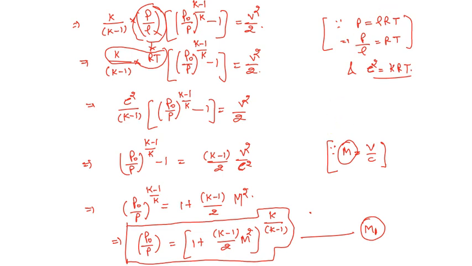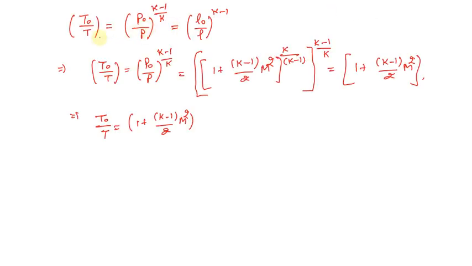And when we want to find out the relationship between the stagnation temperature and the local temperature, we're going to use some standard formulas. As we have assumed that the local properties and the stagnation properties relate to an isentropic process, we can use this particular relation, which is T naught divided by T, equal to P naught divided by P to the power k minus 1 divided by k, which is also equal to rho naught divided by rho to the power k minus 1.